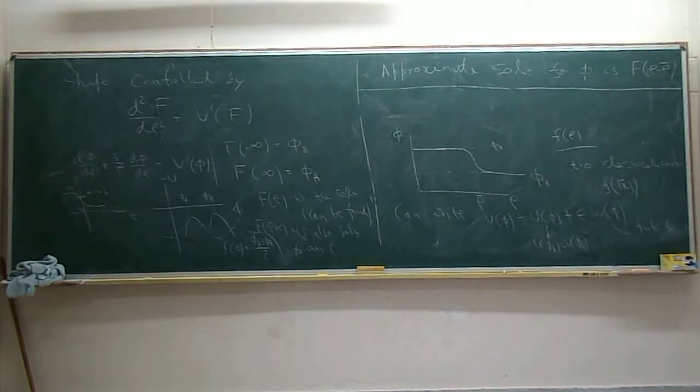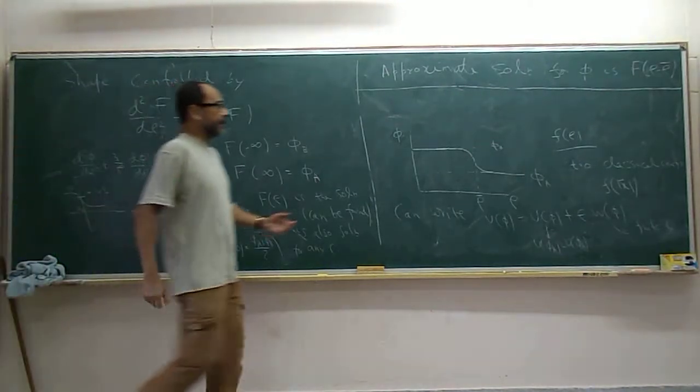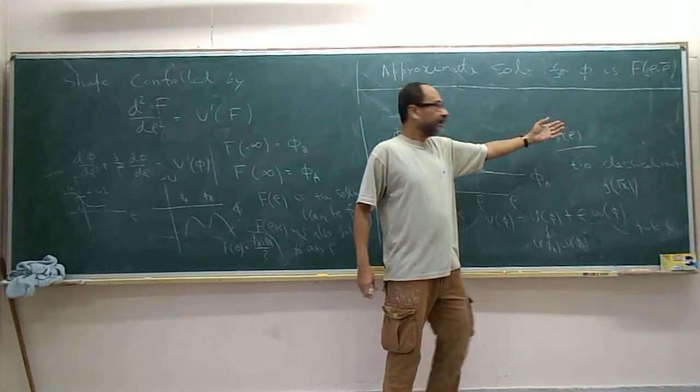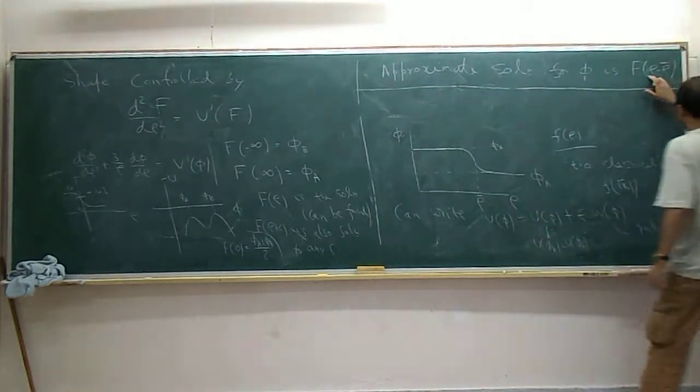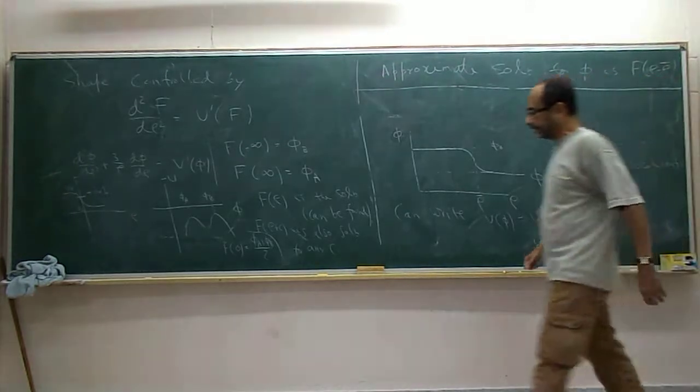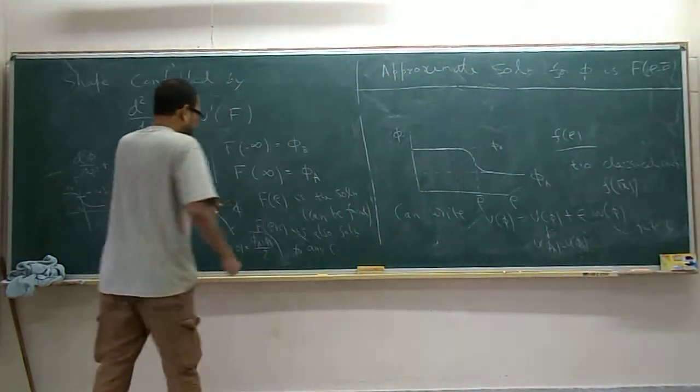By construction, as rho goes to infinity, when f is close to f of minus infinity, the rho bar is large. So for a large negative argument, we have chosen this to be phi b.